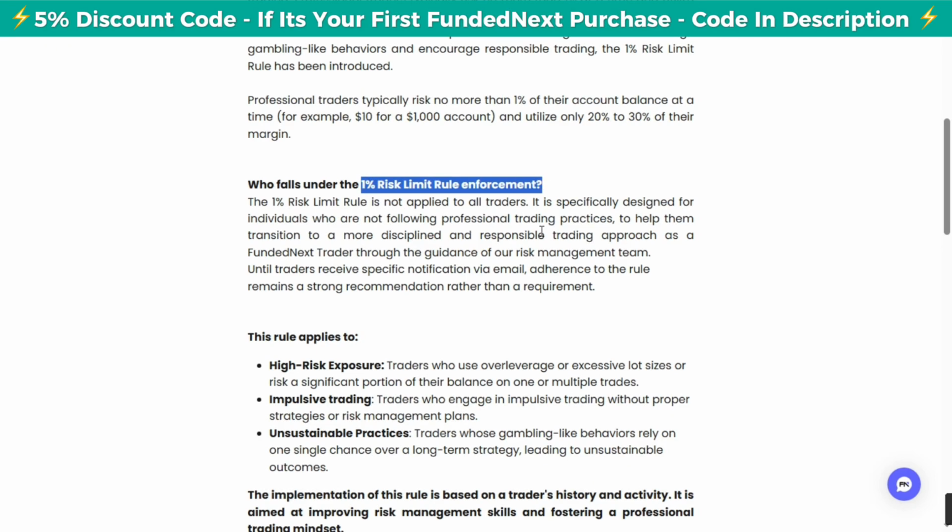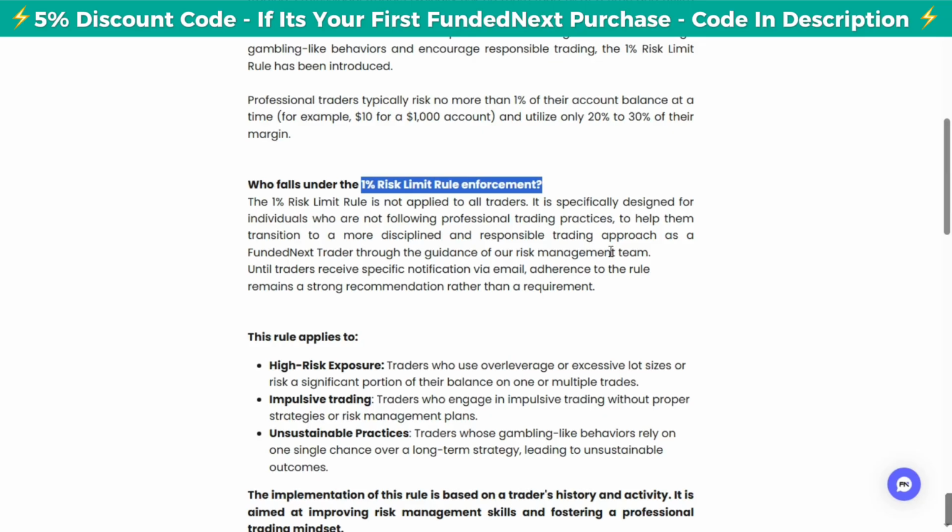So the first thing that they will do, they will reduce your leverage. If maybe you are having 1 to 100 leverage, they will drop it from 1 to 100 up to 1 to 50 or up to 1 to 30. And if again you don't listen, they will close your account.